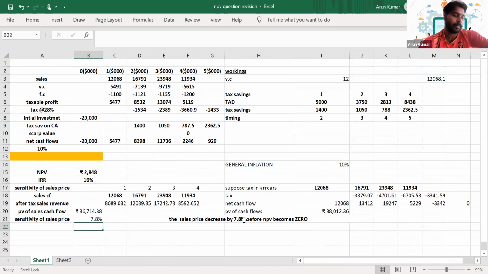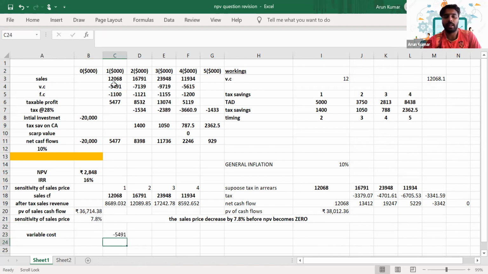Can you reply in the chat? Yeah. So if it's a sensitivity analysis of an expense, let's say the variable cost, what's your variable cash flow here?